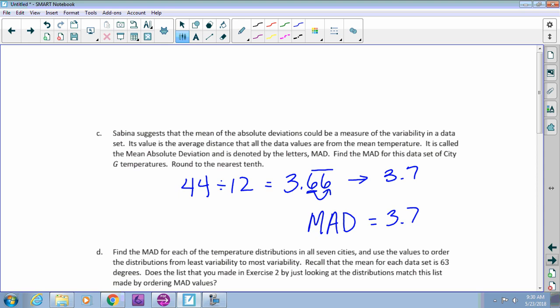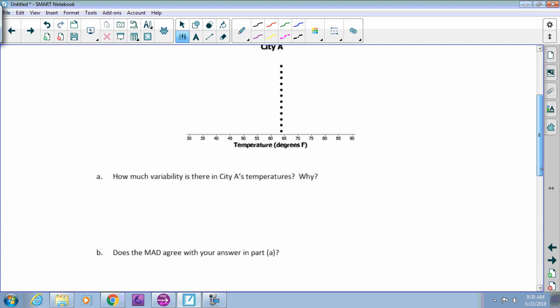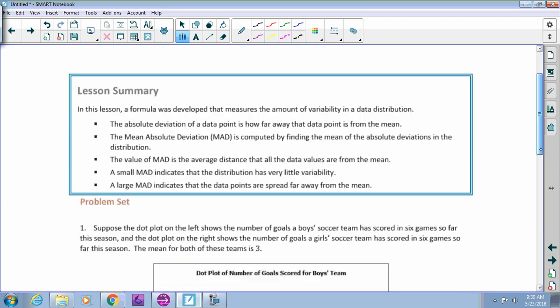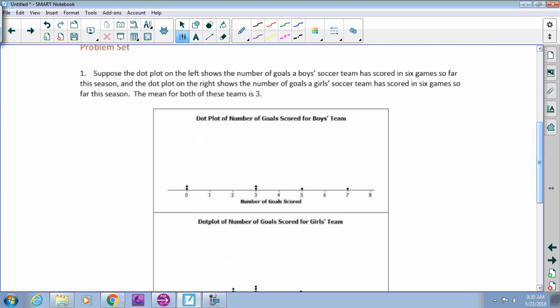So the mean absolute deviation, again, is a method to define the variability of a data set. The higher the MAD, the more spread out the data is. The lower the MAD, the more tightly grouped the data is. All right? So tonight for homework, what you guys have is to just practice the same skill. We're not really going on and on with this lesson, just a little intro. So you're going to have question 1 here in your problem set. If you guys flip to page 54, this question continues on 2 pages.